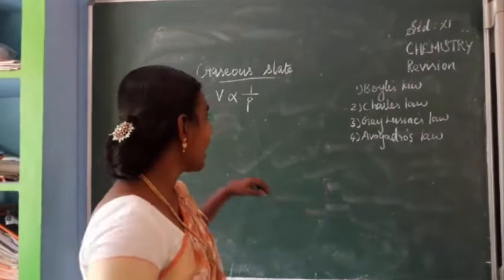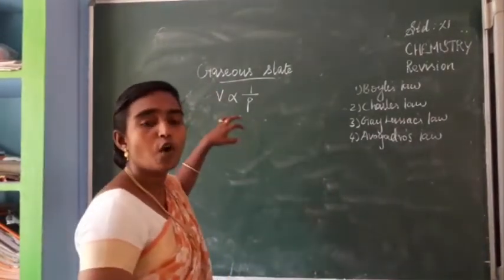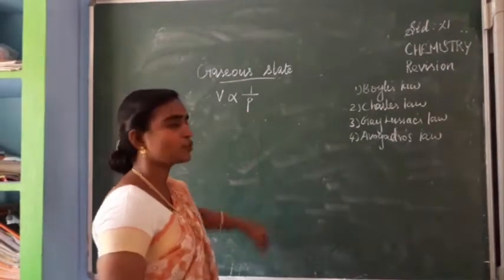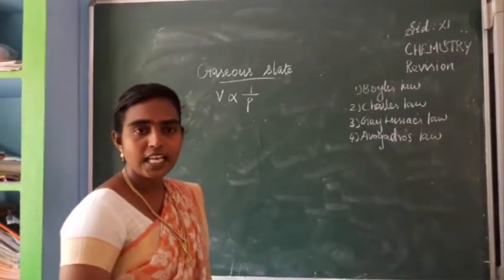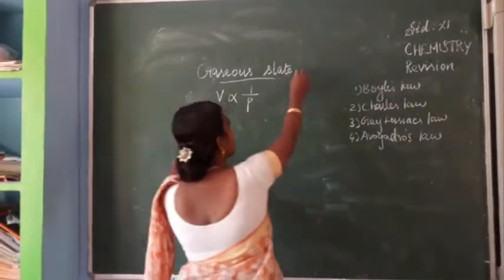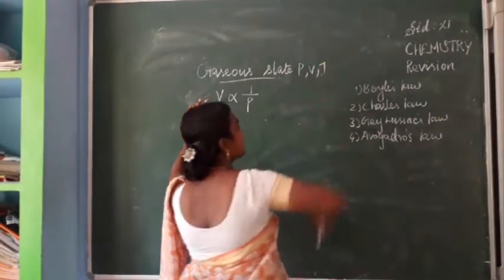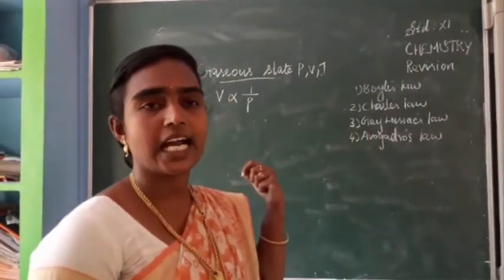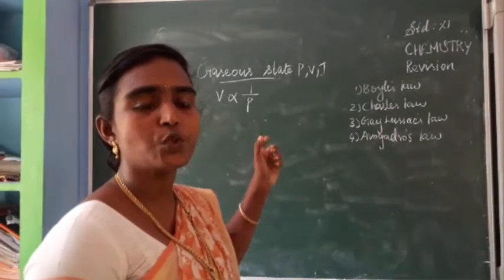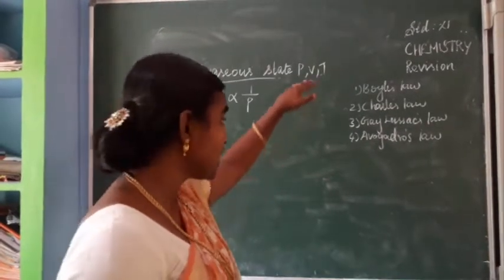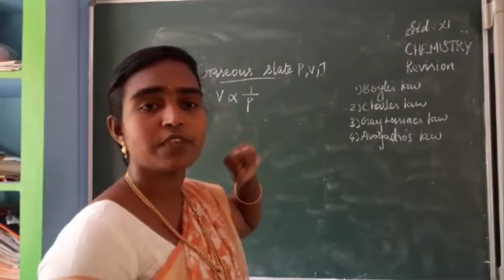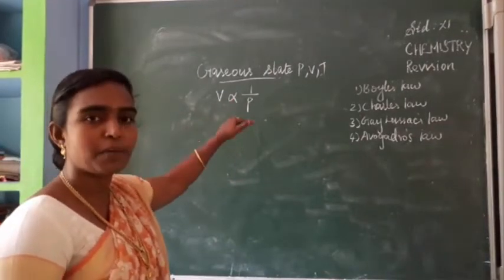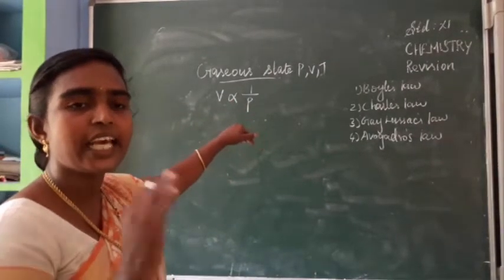So what is it? At constant temperature, the volume occupied by a fixed mass of a gas is inversely proportional to the pressure of the gas. Two variables we should keep in mind, that is PVT: pressure, volume and temperature. One is taken as constant, and the other two variations should be given in mathematical representation. These first 3 laws we explain like this only. Can you remember that? V proportional to 1 by P. From this mathematical representation, we can define Boyle's law.